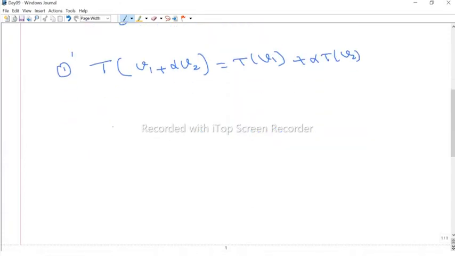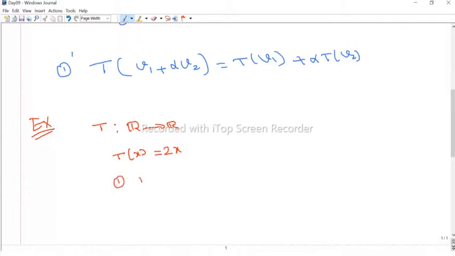Okay. So now maybe we discuss some examples of linear transformation. For example, suppose we have a function T from R to R defined by T of x equals 2 times x. Now x goes to 2 times x. This is the function. Now we can easily say that this is a linear transformation.